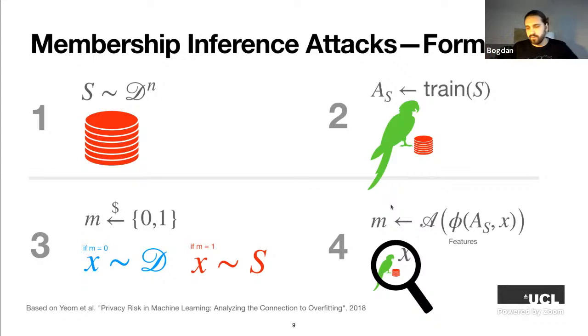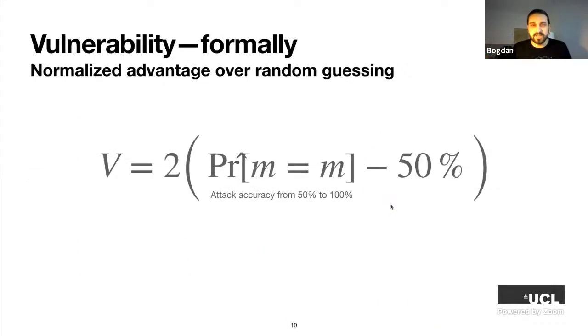And then vulnerability. We use this high-level concept of vulnerability, but formally we're going to operationalize it as the normalized advantage of the adversary over random guessing. Right? So formally we take just the attack accuracy, which ranges from 50% to 100%, and then we want to normalize it into a 0-1 range. And for that, we first subtract the random guessing baseline, which is 50%, and multiply by 2. And in the end, vulnerability ranges from 0 to 1. So it's just normalized accuracy minus the baseline. All right, so now we can talk about when models are vulnerable to membership inference attacks.